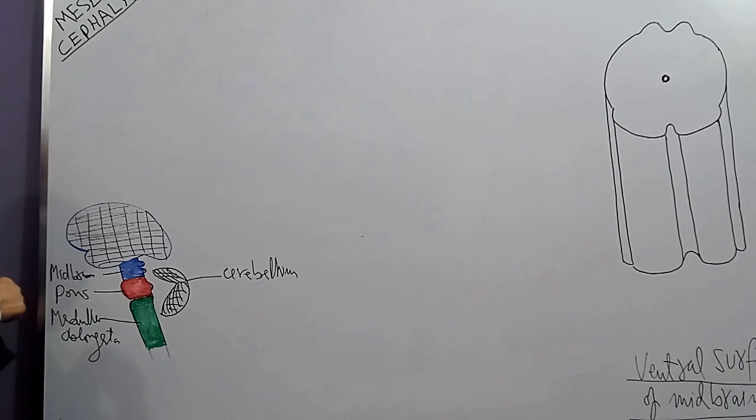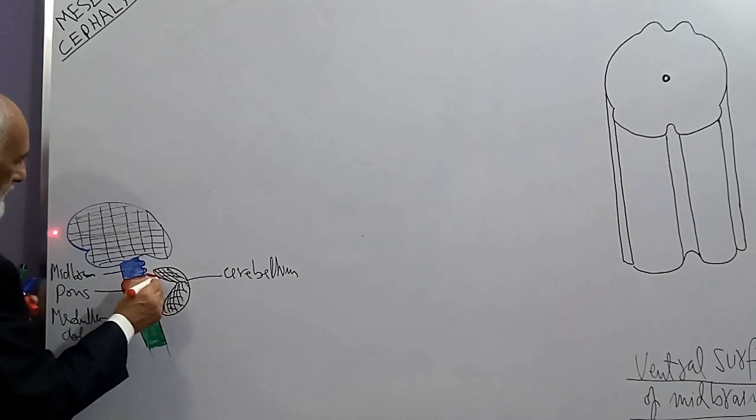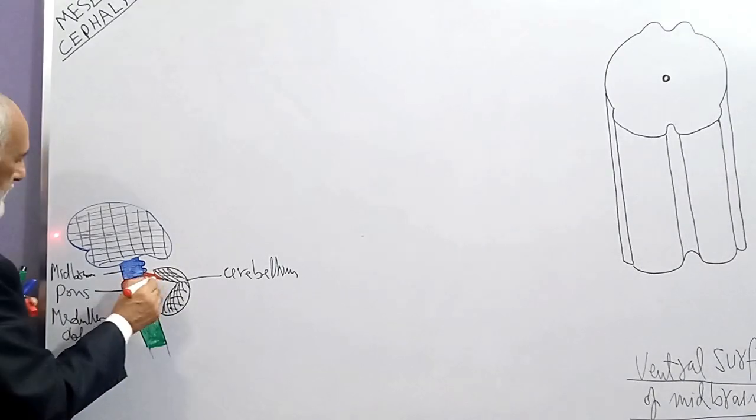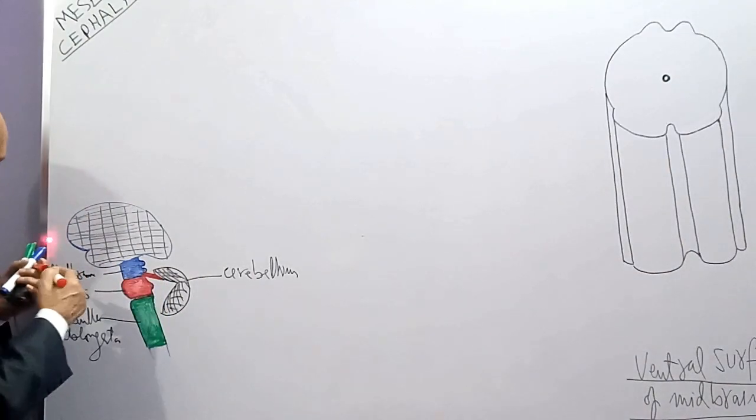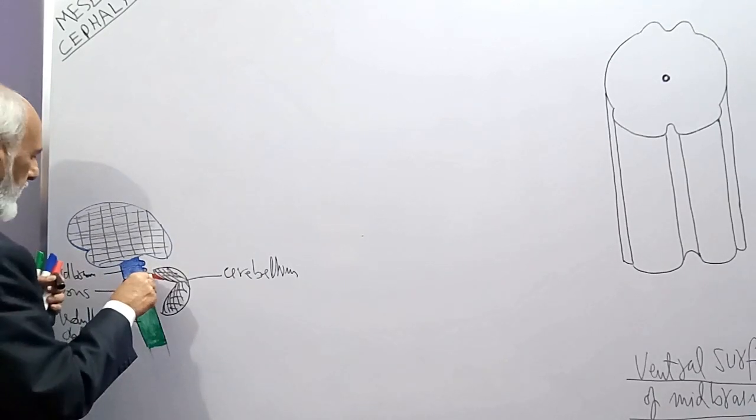It is connected to the midbrain by a pair of peduncles known as the superior cerebellar peduncle.